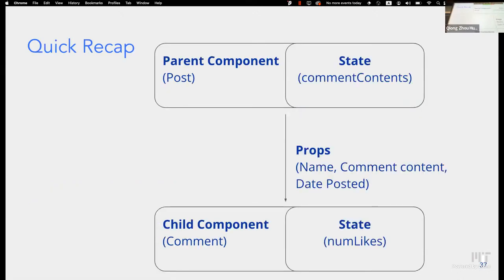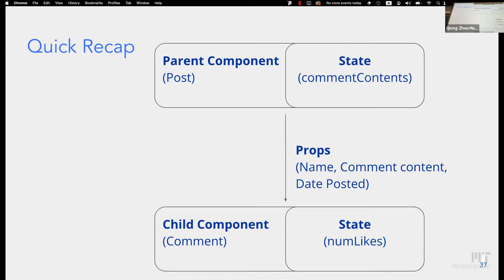Okay, and a quick recap is basically this is part of the tree structure that I showed you guys before. Our post component, for example, we can have all the comments as a state. And what it'll do, it'll pass down some props to a child component, which is the comment, and the comment can store its own state, which is the number of likes.